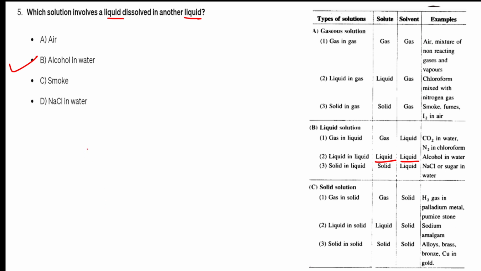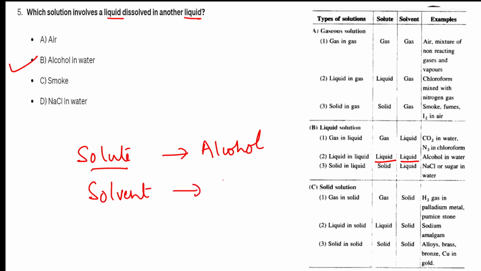Again, let us go and see. What is the solute in this case? Yes, the solute is alcohol because it is present in lesser quantity. What is the solvent here? The solvent is water. Correct? So this is also liquid in state. That's why that's the option. Easy. Let's go to the next question.